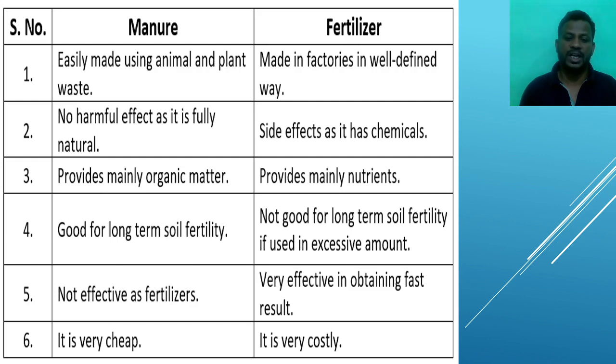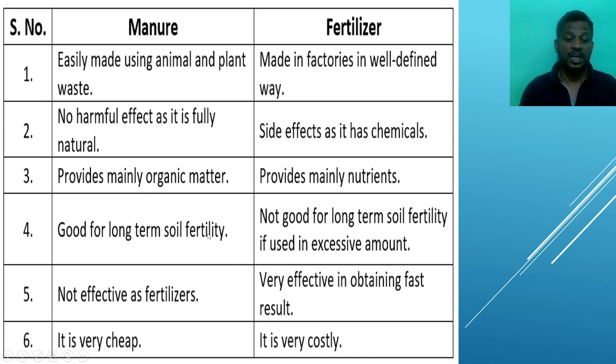If we see the fertilizer, it provides mainly nutrients, the required nutrients. Fertilizers have the nutrients which are essential for the growth of the crops and very essential for the soil. Next, fourth point: good for long-term soil fertility. Once we add the manure, it will help for many years. The fertilizer is not good for long-term soil fertility if we use it in excessive amounts.